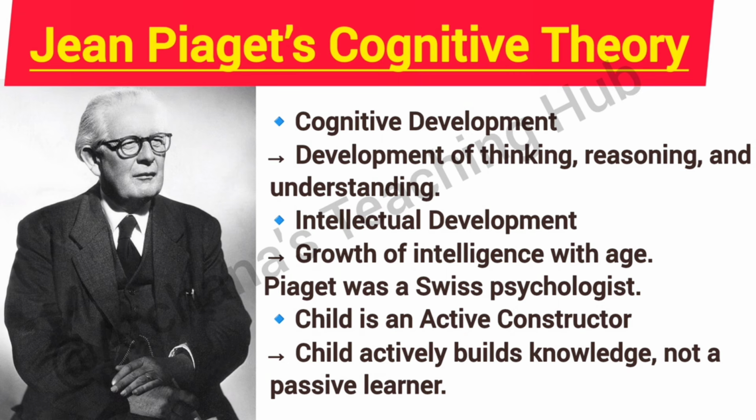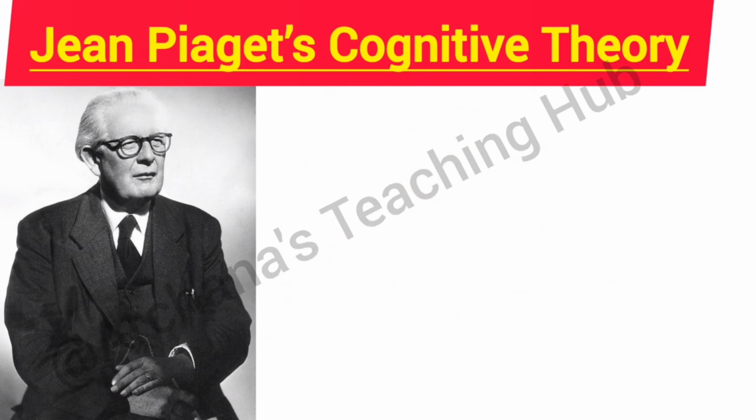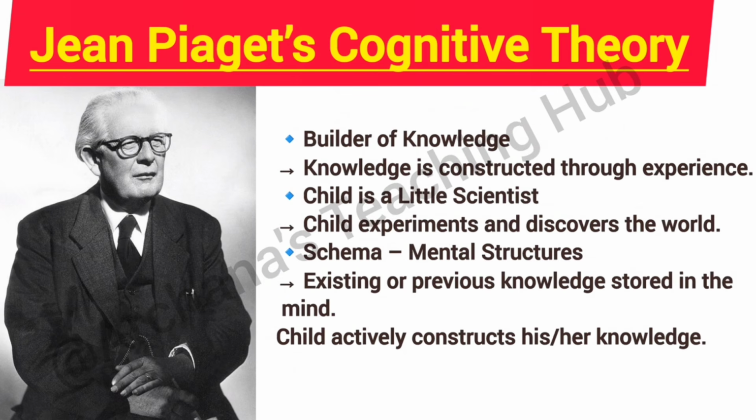Cognitive development means development of thinking, reasoning, and understanding. Intellectual development means growth of intelligence with age. Piaget was a Swiss psychologist. The child is an active constructor. Child actively builds knowledge, not a passive learner. Builder of knowledge. Knowledge is constructed through experiences. Piaget said, child is a little scientist. Child experiments and discovers the world.